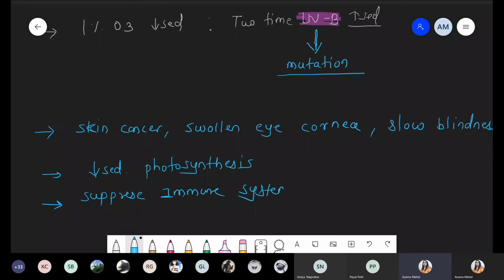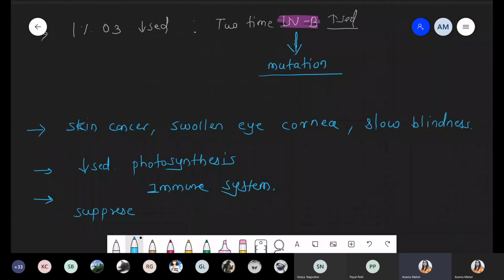So these are the few effects of ozone depletion when the ozone concentration greatly declines. Major ones basically are mutation, and another major one is skin cancer. Third one is swelling or swollen eye cornea. Again, it will be responsible for slow blindness, decreased photosynthesis and suppressed immune system.